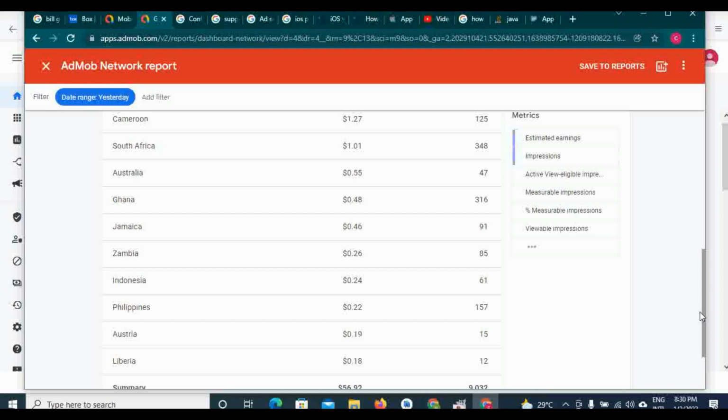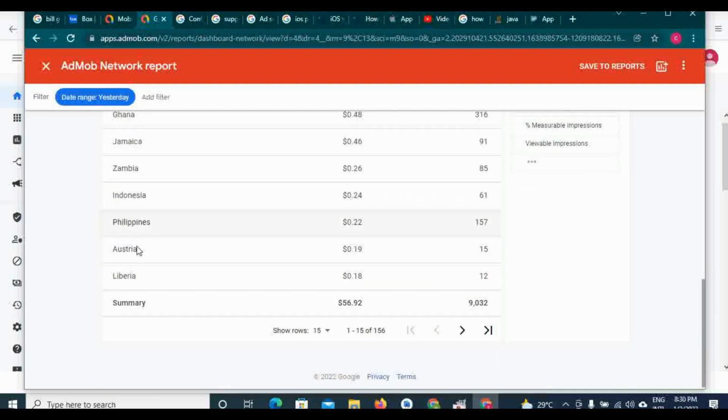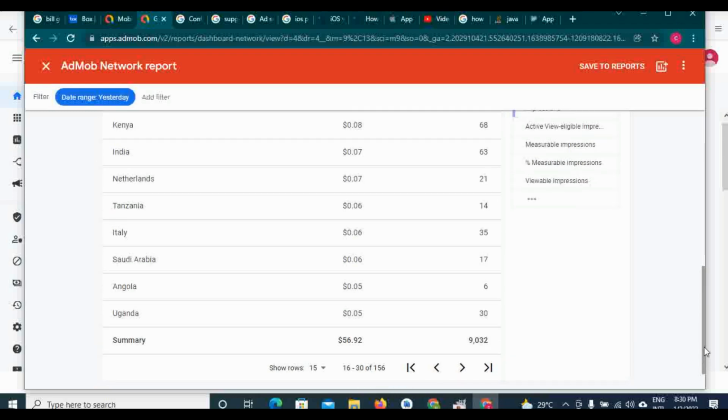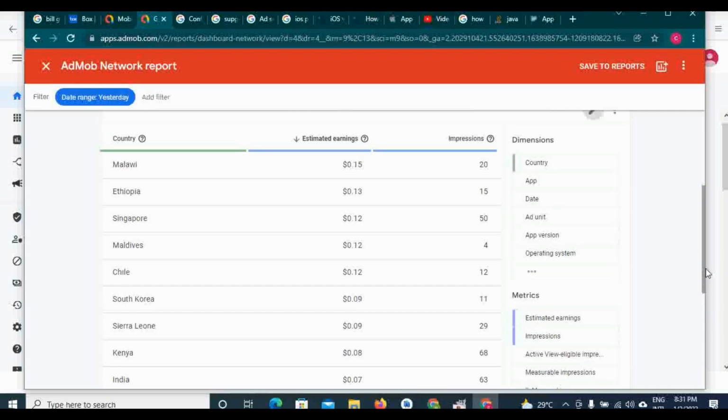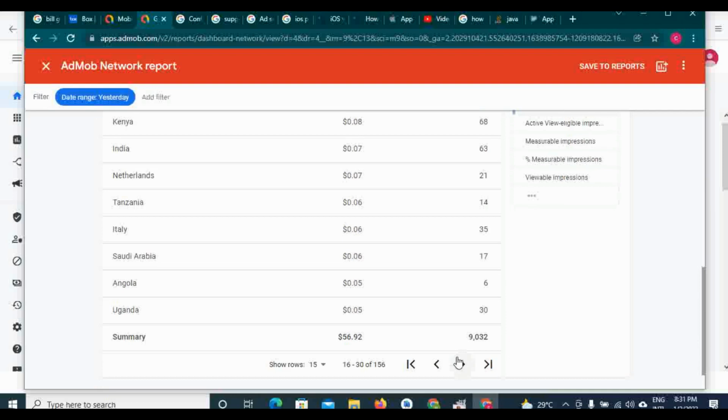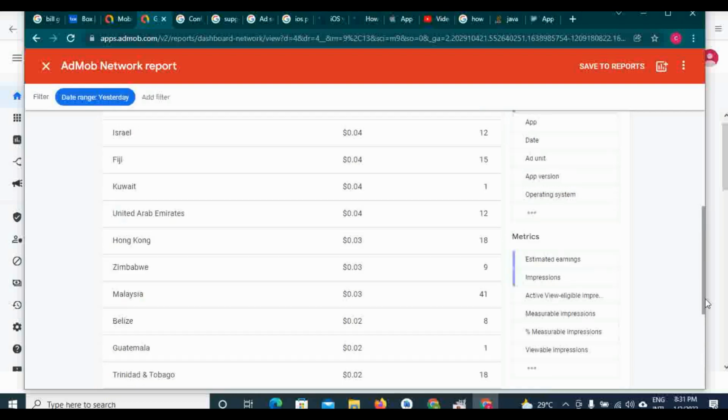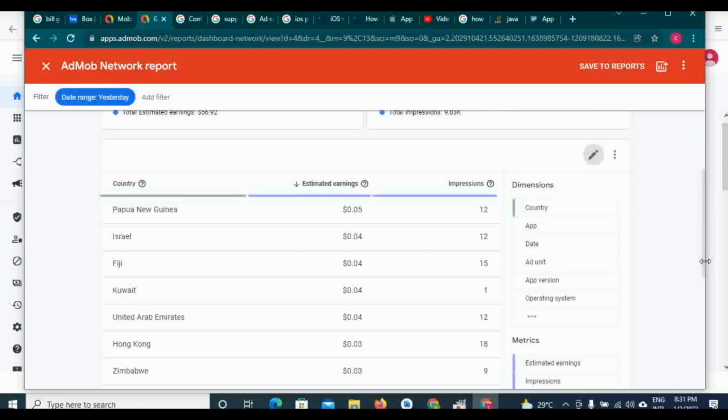Then my Ghana users, my Jamaica, my Zambia, my Indonesia, my Philippines. I have users from almost anywhere you can think of. Australia, Liberia. If you go more, you see more countries. Uganda, Angola, Italy, Netherlands, Kenya, Singapore, Ethiopia, Malawi, almost all the countries. I earn one or two things from the countries, Romania and this. So definitely you can see for yourself the country that has earned me the highest.